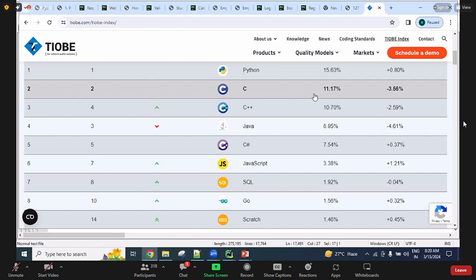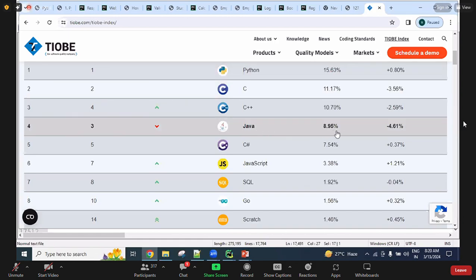So for freshers, if you add C language and Python language to your resume, you get more calls, companies easily conduct interviews, and hire you immediately. After learning C or Python, or both, a number of job vacancies are there for you. A number of companies compete and offer you more packages, and will select you easily, guys. Java's rating is 8.95, guys.